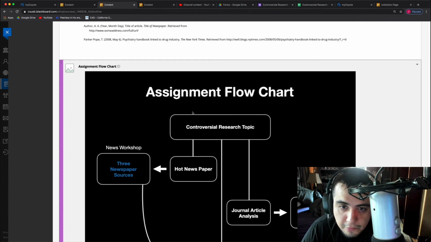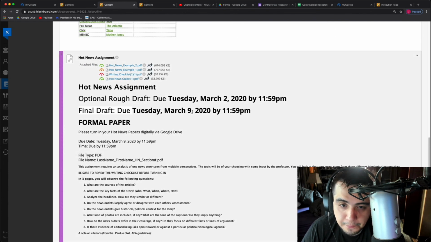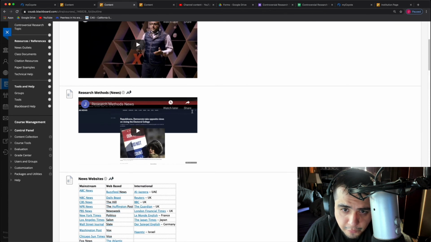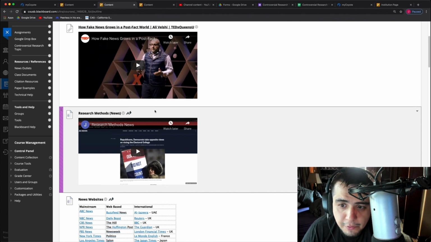The newspaper articles that you find need to be about the same story and around the same time, within a day or so, maybe a little bit more of each other. That's how you're going to want to find this stuff. And the Research Methods News video will give you some more insight into that. So that's what we're going to be doing for the week.